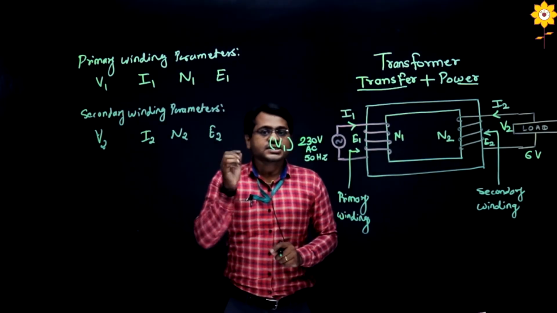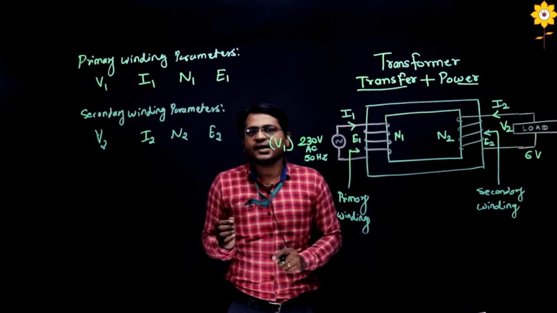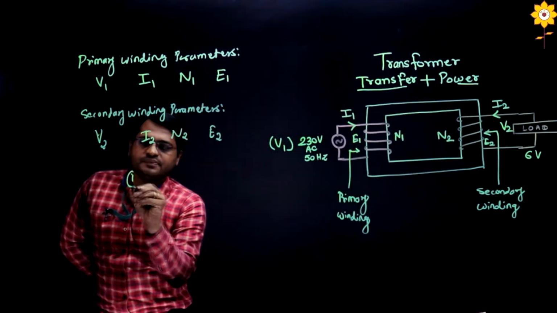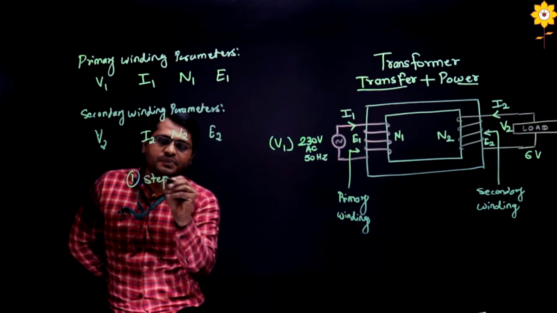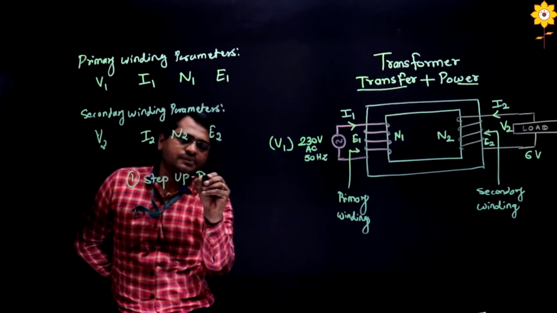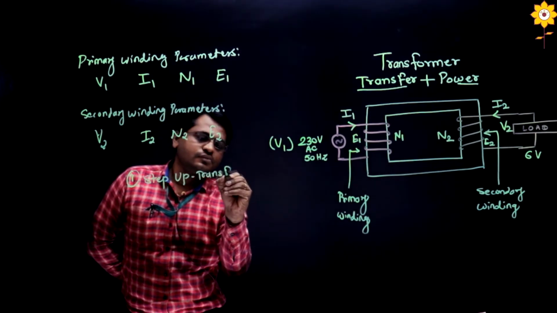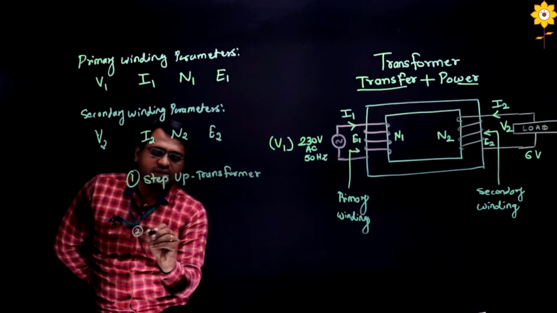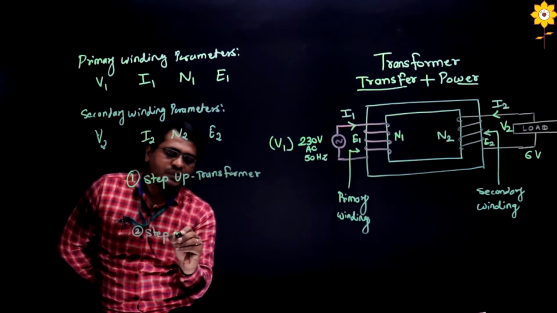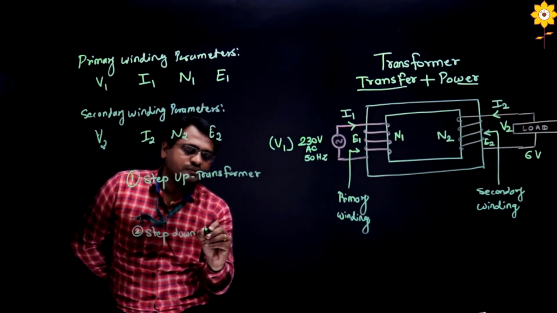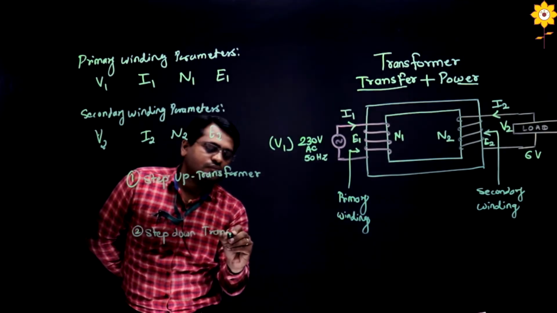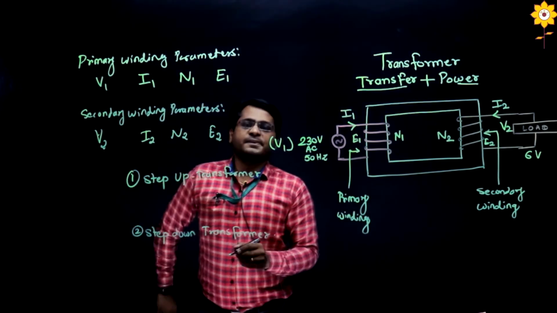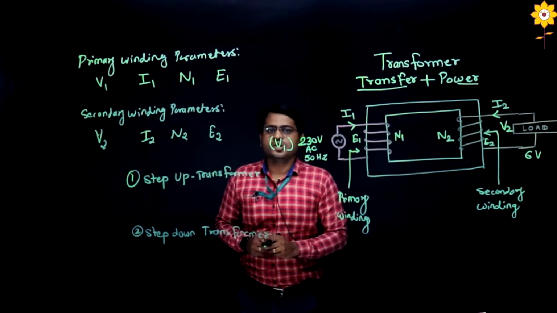First is the step up transformer and another is the step down transformer.